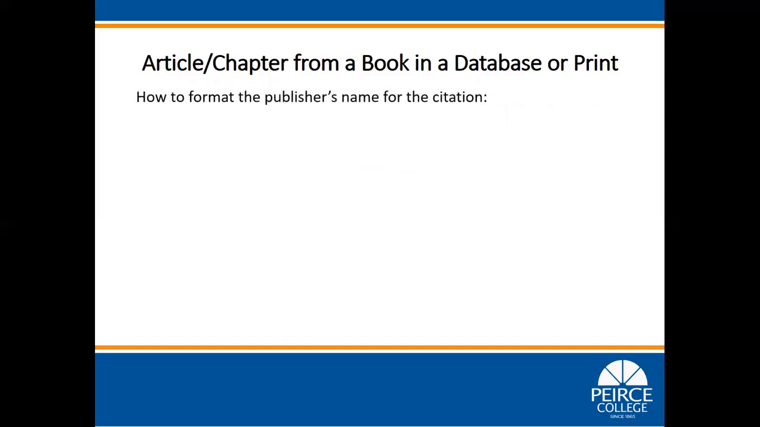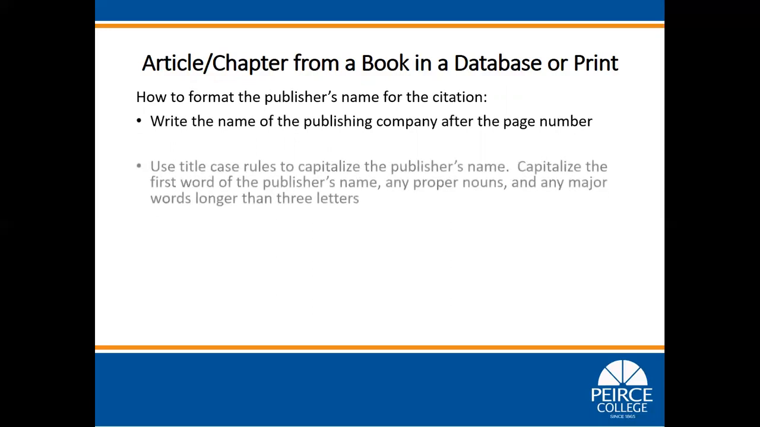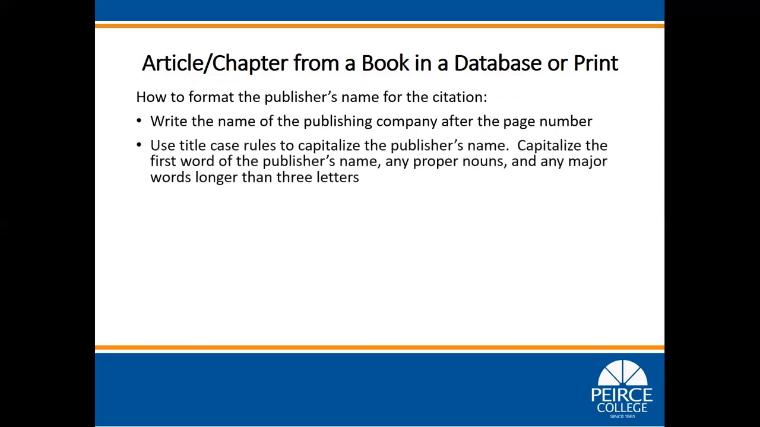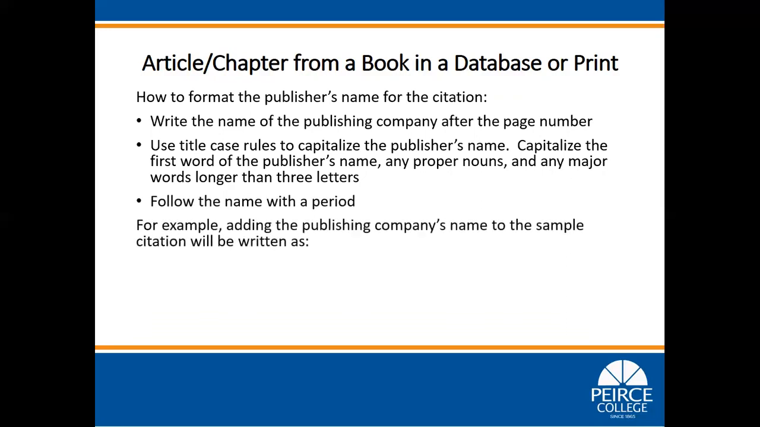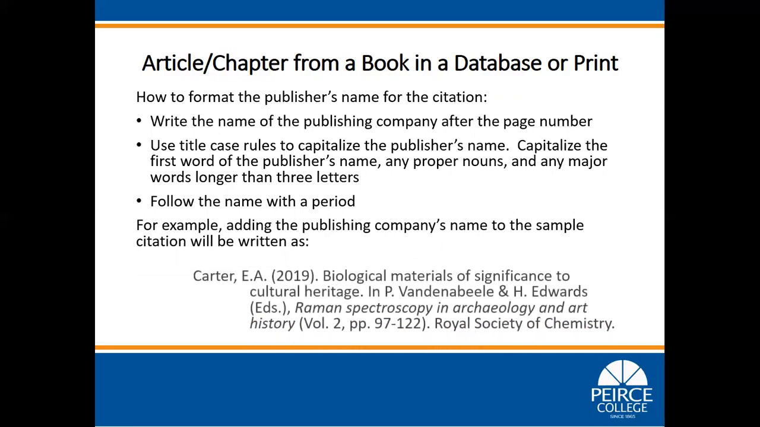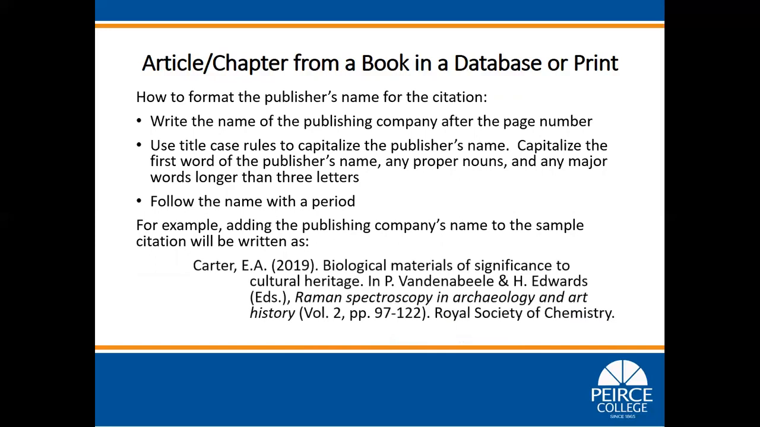How to format the publisher's name for the citation. Write the name of the publishing company after the page number. Use title case rules to capitalize the publisher's name. Capitalize the first word of the publisher's name, any proper nouns, and any major words longer than 3 letters. Follow the name with a period. For example, adding the publishing company's name to the sample citation will be written as Royal Society of Chemistry, period.